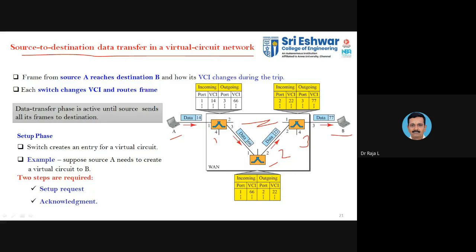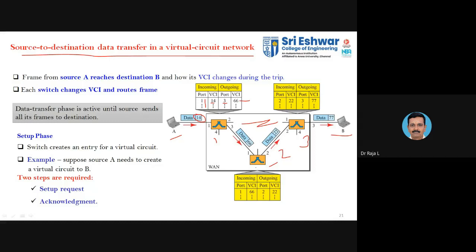Each switch will have multiple ports. Now we are not using all the ports. You will make use of port 1 and port 3. Whenever the packet or the frame enters port 1, you will have an entry with the corresponding VCI, and through the other port it is leaving. The rest of the ports remain empty. At port 3, the outgoing port, you will have an entry of 66. The virtual circuit identifier at the input entry will be converted into 66 at the output.